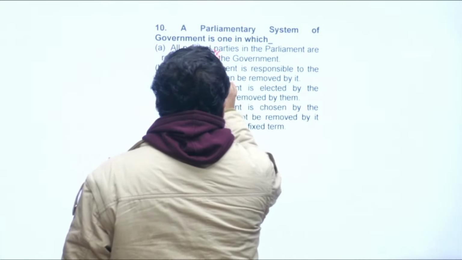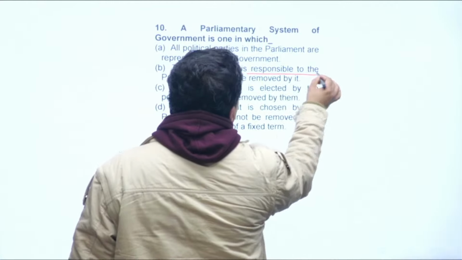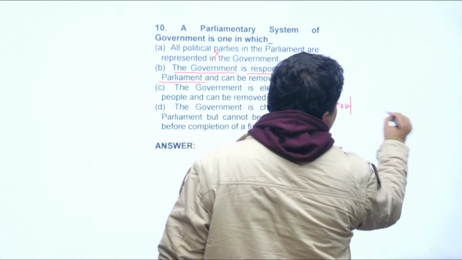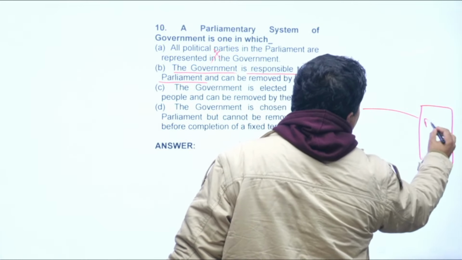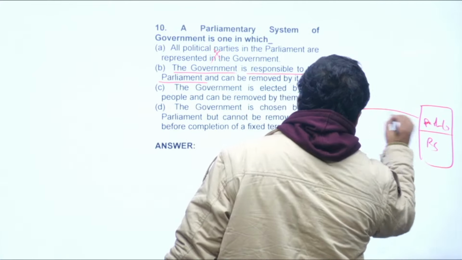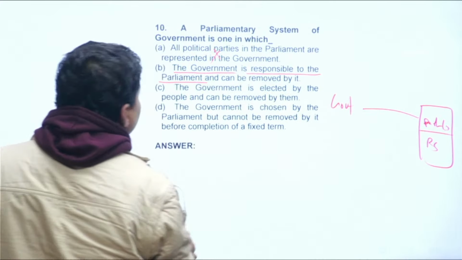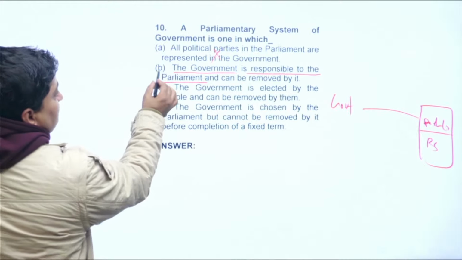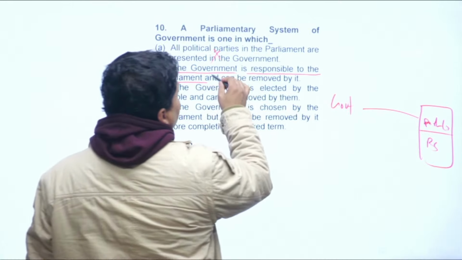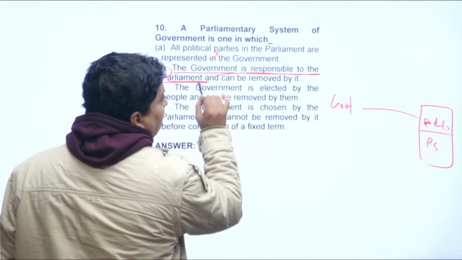Here you can see that the government is responsible to the parliament. Here government, here parliament. Here you have Lok Sabha, you have Rajya Sabha. Now you can see, right? This can be the correct answer, right? Because here the government is responsible to the parliament.